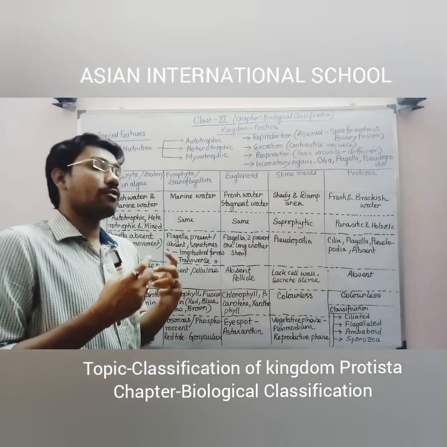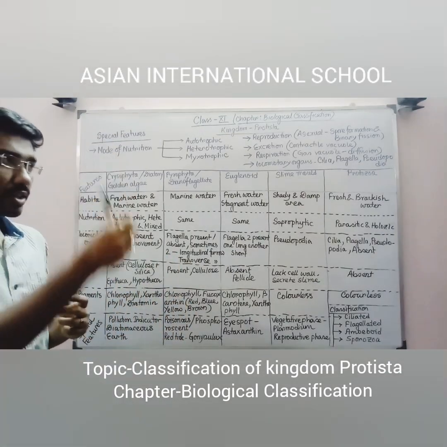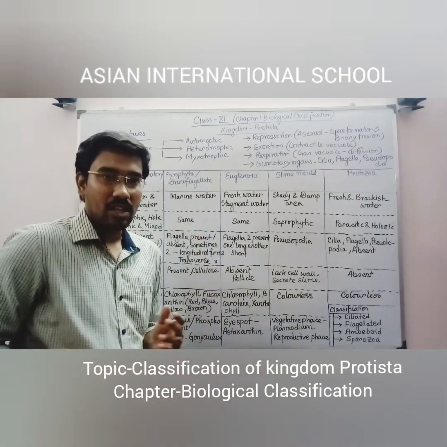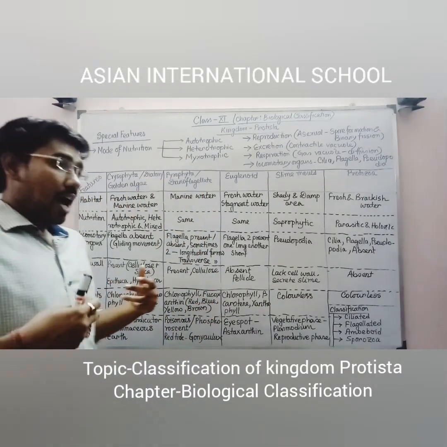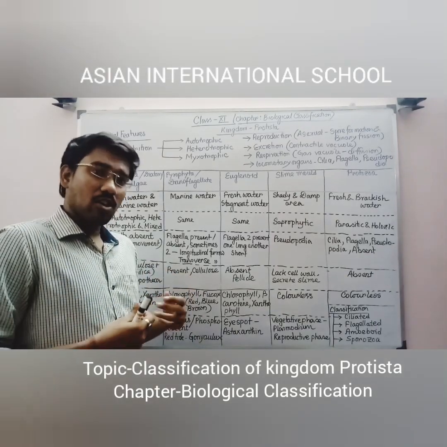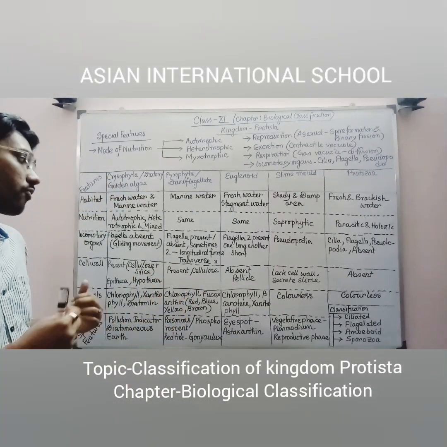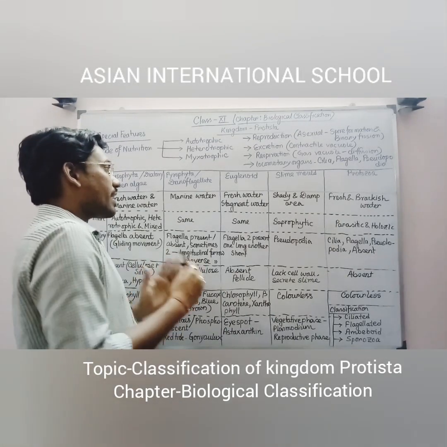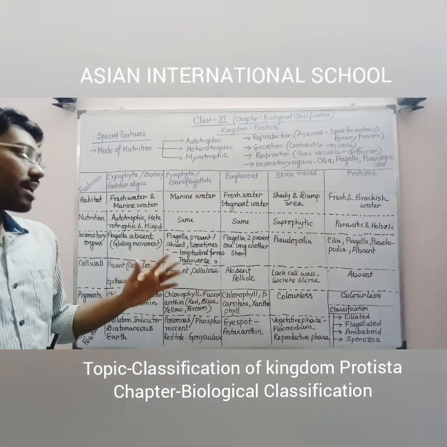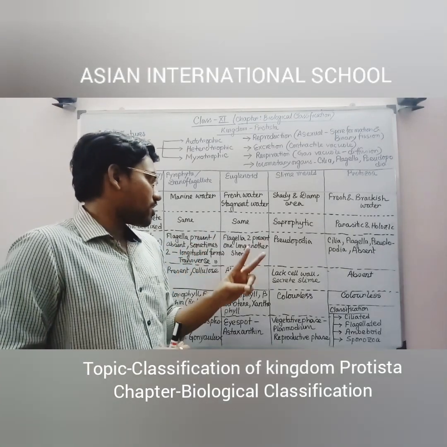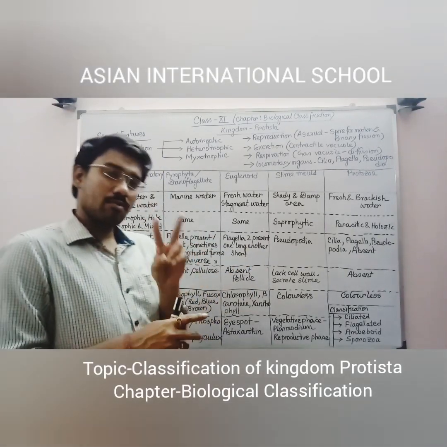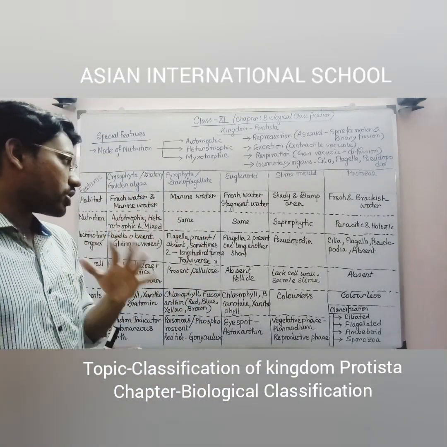Furrow means actually, if you see their body structure, along their longitudinal length there is a small groove-like structure, and from that groove the flagellum is projecting out. And according to their body, transversely also a furrow is present, and from that specific furrow also the flagellum projects outward. Okay. Next you can see in case of euglenoid, there are two flagella present. One is long, another one is short. So these specific organisms contain two flagella, one long and one short.